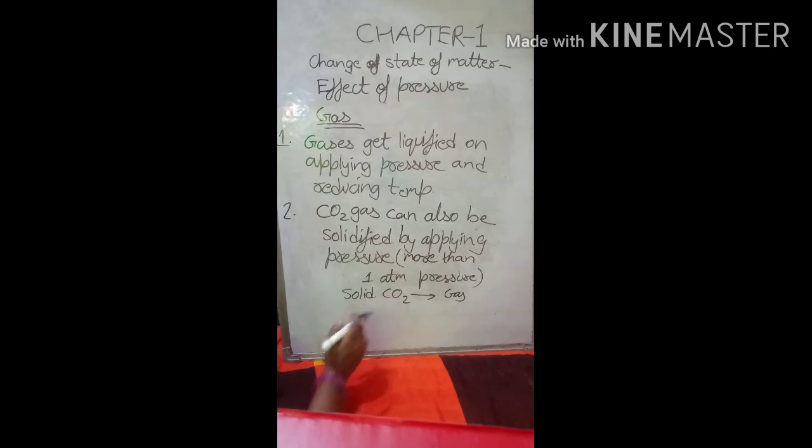This solid carbon dioxide is also known as dry ice. It is called dry ice because the structure is similar to ice, but it is not wet. Ice is wet, but this is dry in nature, though the structure is similar to ice.